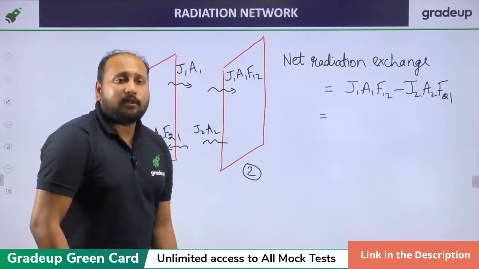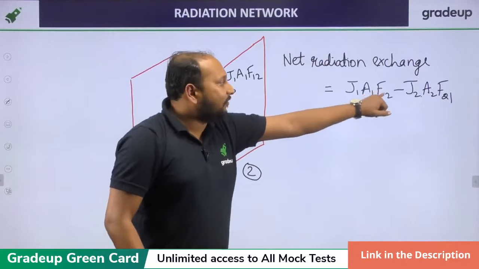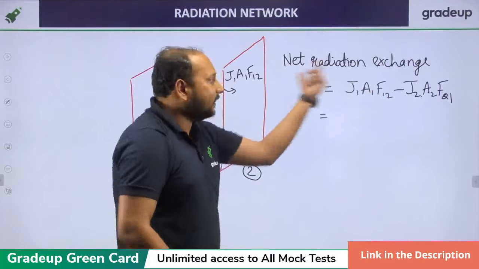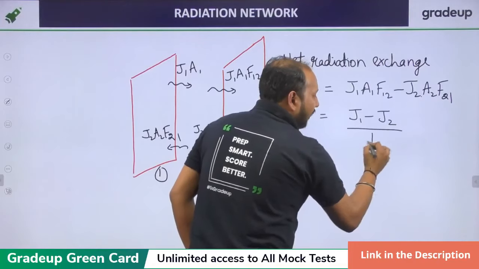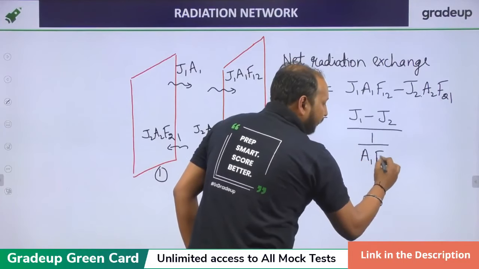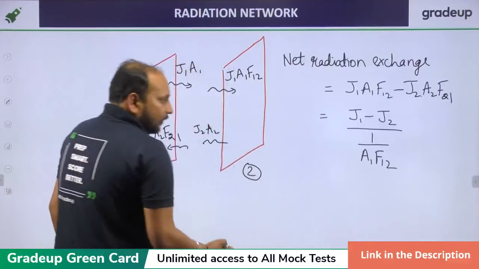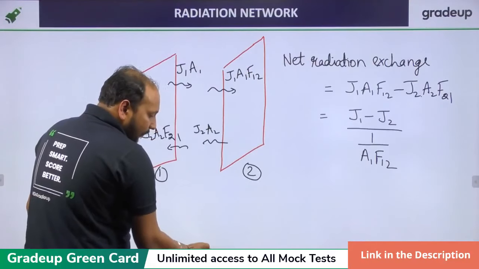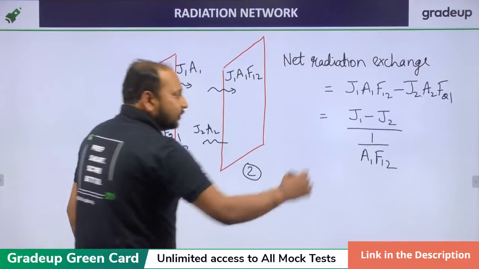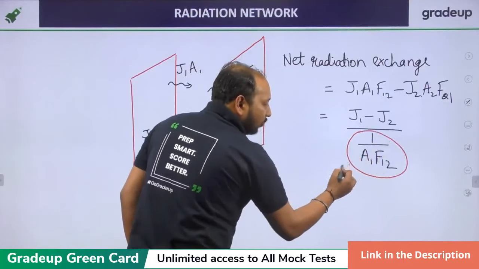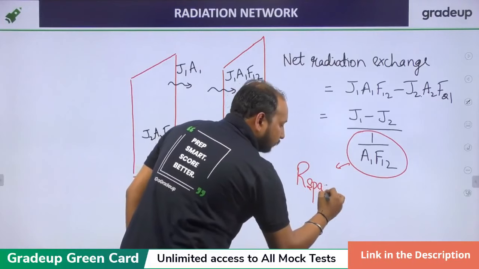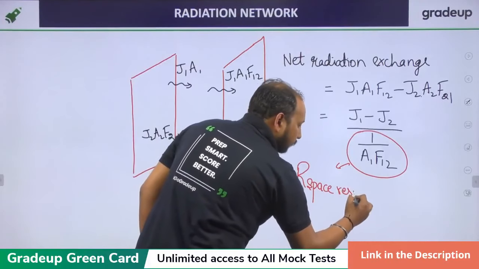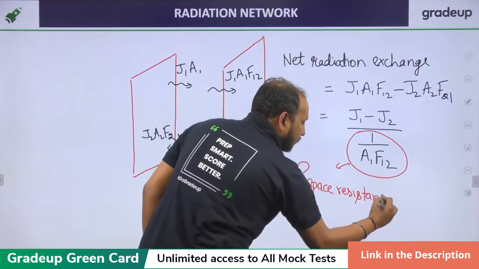Now, by using reciprocity theorem, A1 F12 is equal to A2 F21. I can take this as common, so I can write this as J1 minus J2 upon 1 upon A1 F12. Clear? So if you apply your electrical analogy, this resistance is basically known as your space resistance.